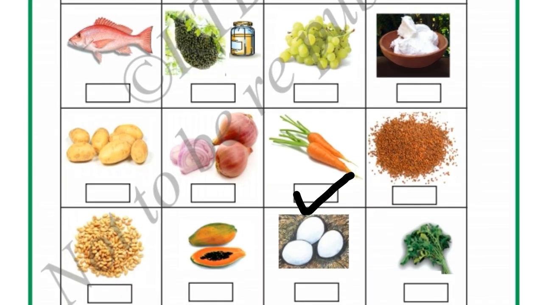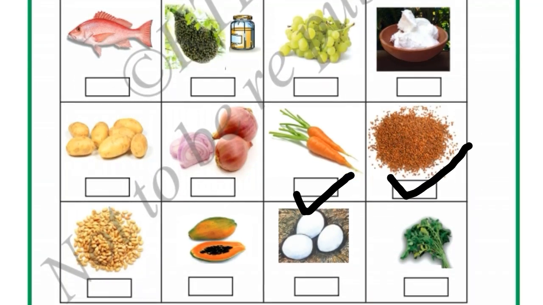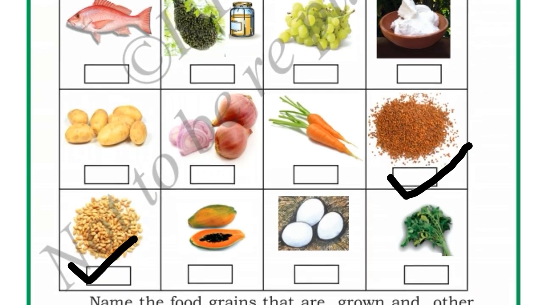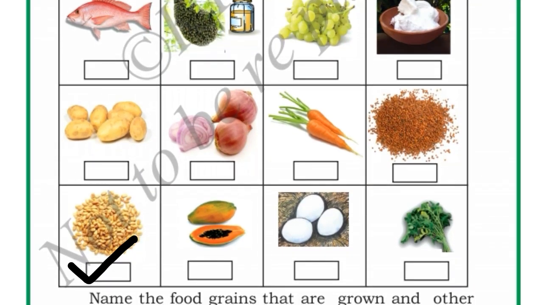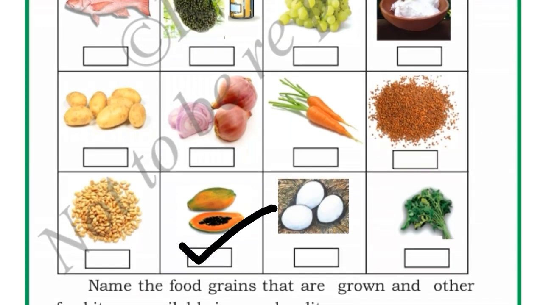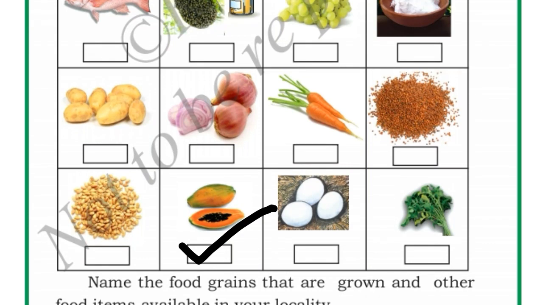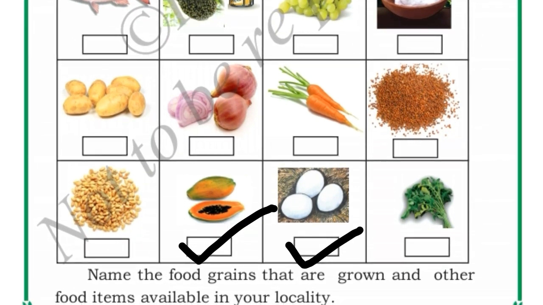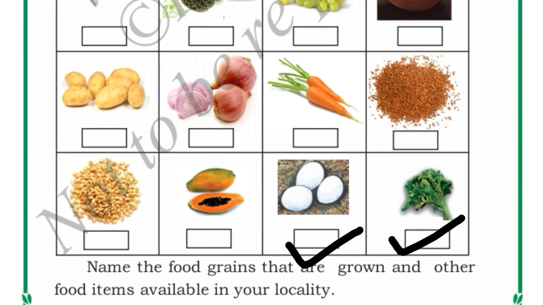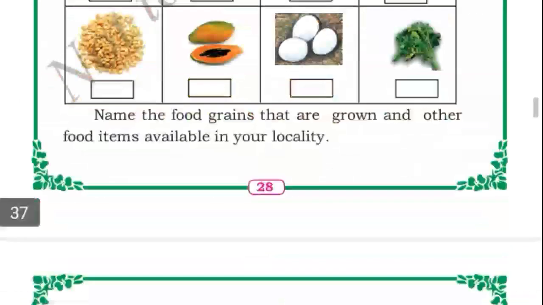This one, ragi. This is grains. Okay. We will put right mark. This one, wheat. From which we will make the chapati, no? Wheat flour. Yes, that is wheat. We will put right mark. This one, papaya. We will put right mark. This is egg. We will put right mark. This is spinach, green leafy vegetables, curry leaves. Okay, we will put right mark.